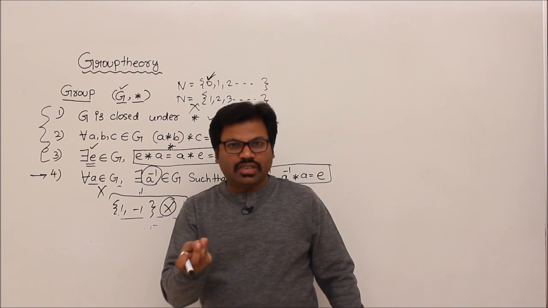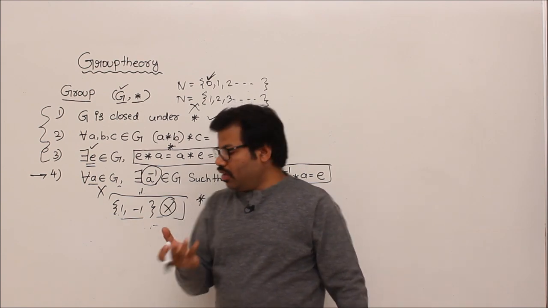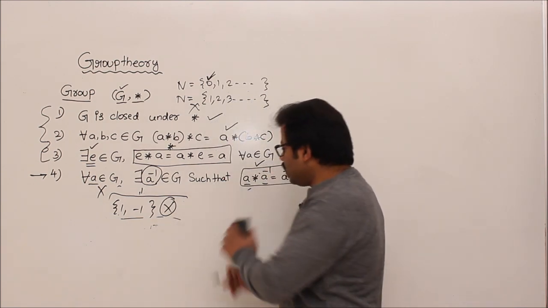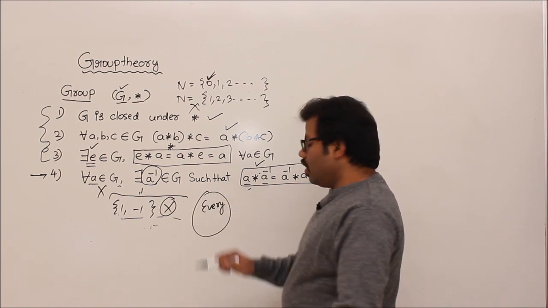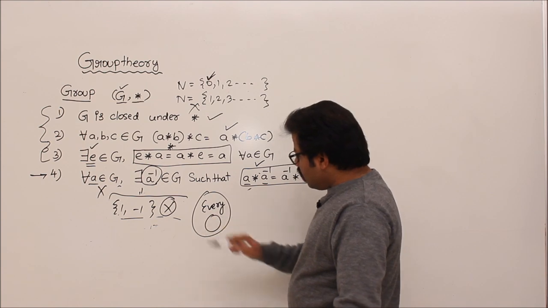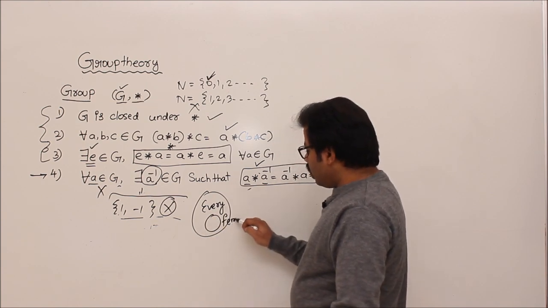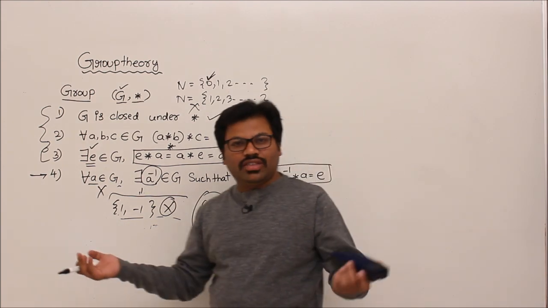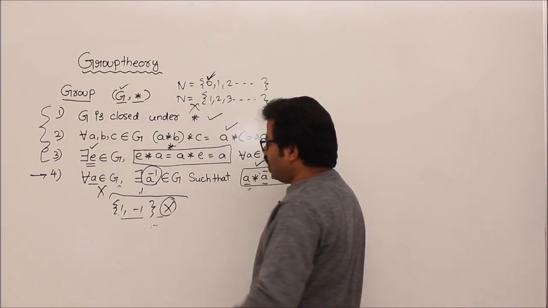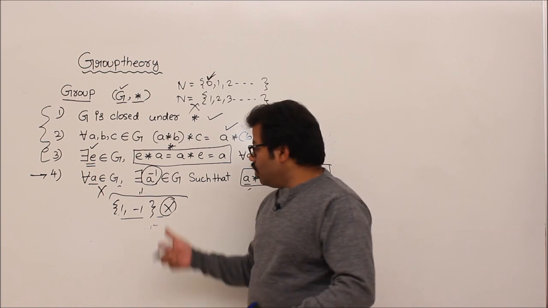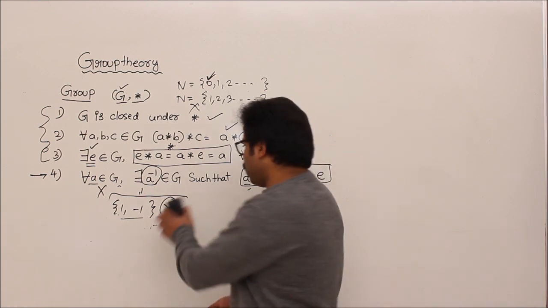Then for some elements also the associative rule holds good. So this is like this. Example, every lion drinks coffee. Then there are some lions, female lions. Do they drink coffee? Obvious, right? If every lion drinks coffee. So that is the way we can understand that for 1, minus 1 also, the associative rule holds good.